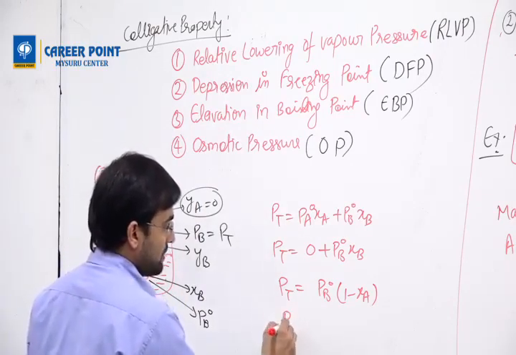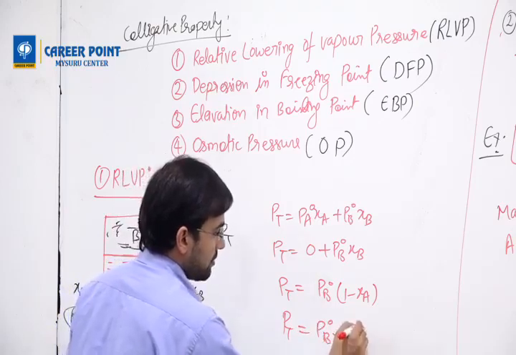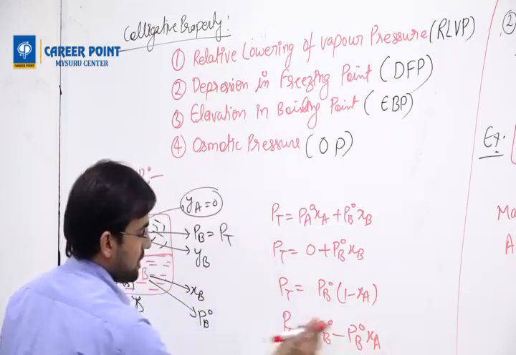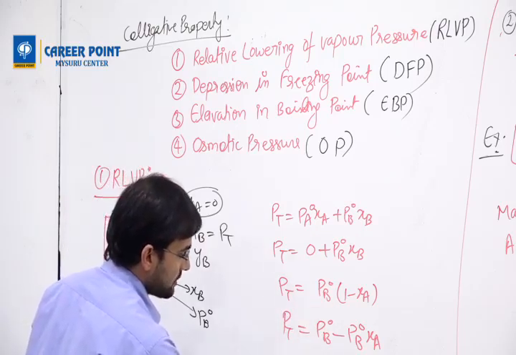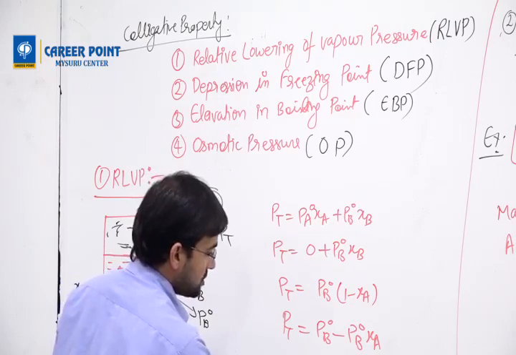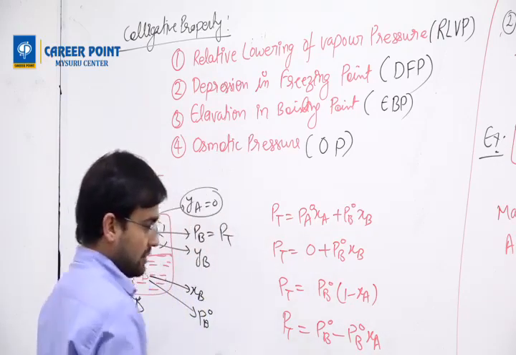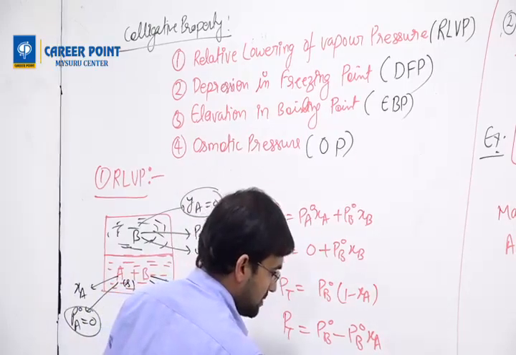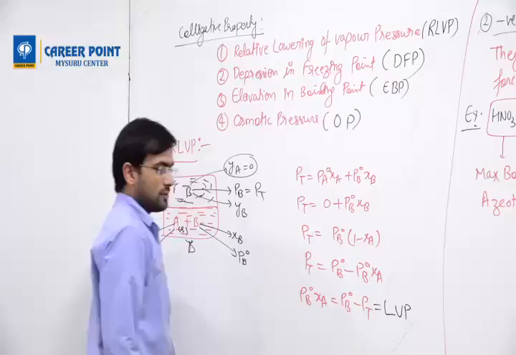So if you open this, we get PT equals PB naught minus PB naught XA. Bring PB naught XA here, take that to the other side. So we get PB naught XA equals PB naught minus PT. This is known as LVP, lowering in vapor pressure.